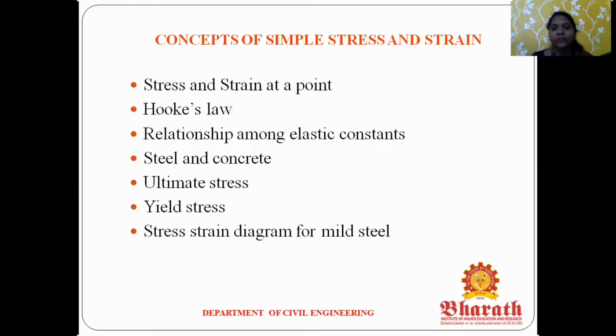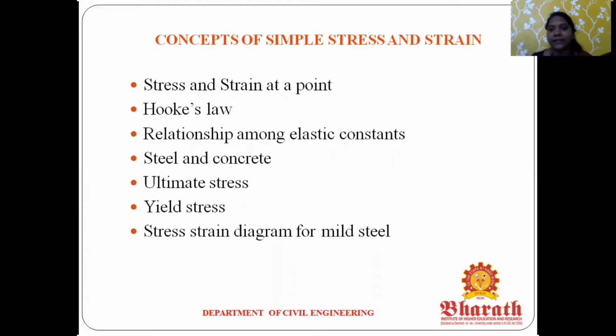Next, this is the overall presentation outline. The first one is stress and strain at a point. Here we discuss what stress is, what strain is, the types of stress, the formulas, and some problems. Next is Hooke's law. Third is the relationship between elasticity constants. Normally we study three elasticity constants, so what is the relationship between all three elasticity constants?